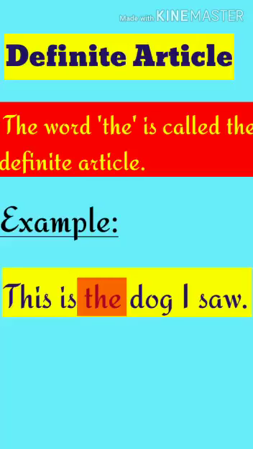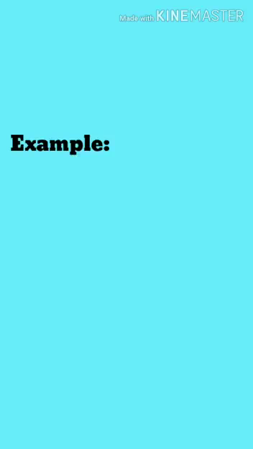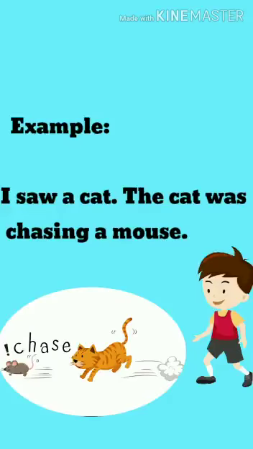Let's take one more example to understand it in a better way. I saw a cat. The cat was chasing a mouse. In this example, in the first sentence, a is placed before cat. And in the second sentence, the is placed before cat. This is because in the first sentence, we were not aware of the cat. It can be any cat. But in the second sentence, we are using the cat because we are now aware that we are talking about this particular cat. I hope students you all understood about the difference between indefinite article and definite article.